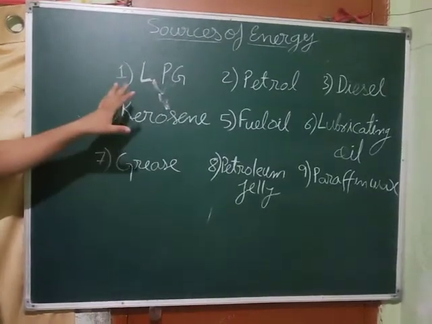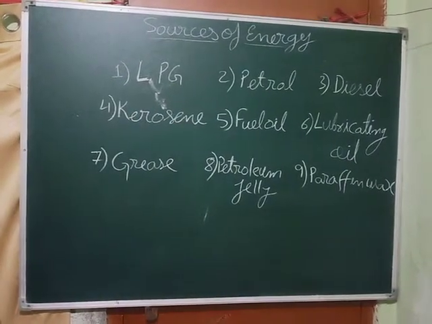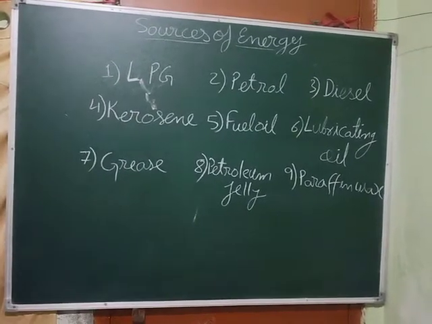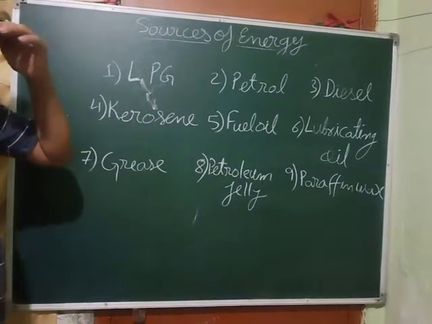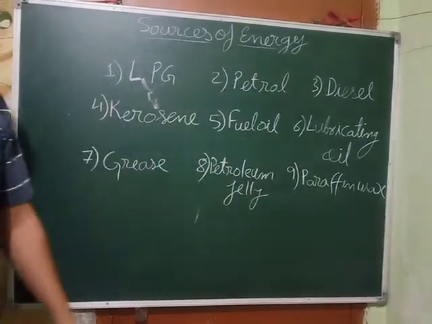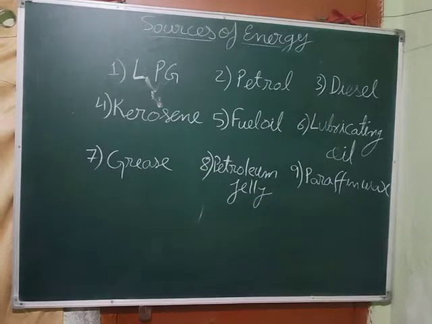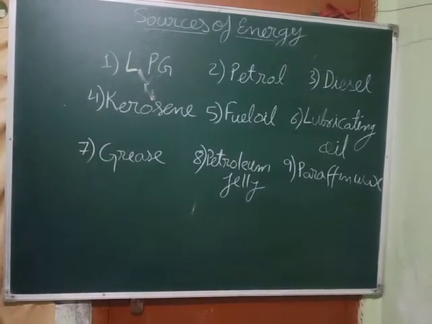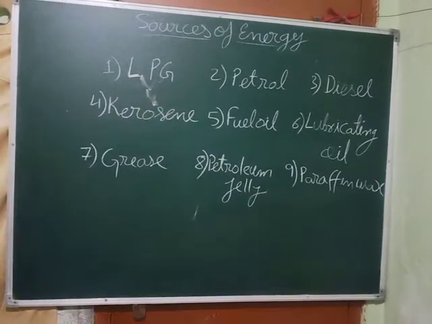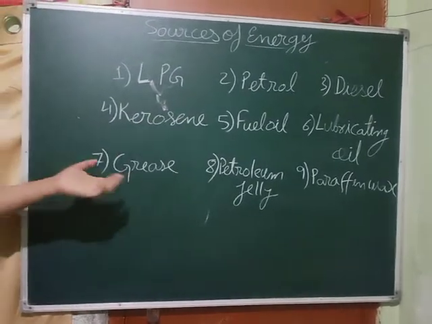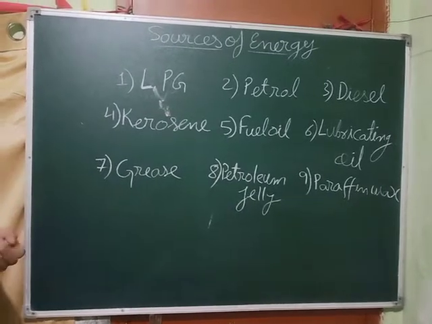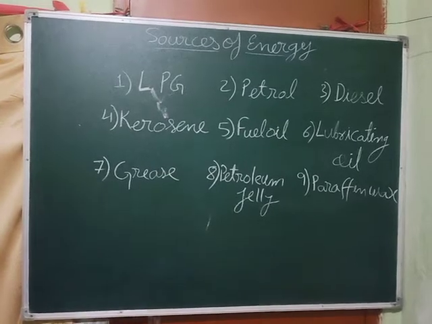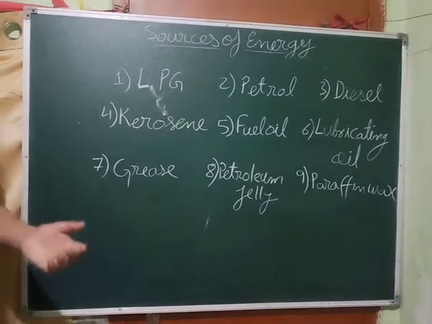The products obtained due to refining of the crude oil are these. First is LPG. You are very much aware of LPG. It's very common to us. Petrol. Third is diesel. You know very well. Kerosene. Fuel oil. And then lubricating oil. Lubricating oil, like grease, is also lubricating. Lubricating oil is the mobile oil, which we call.